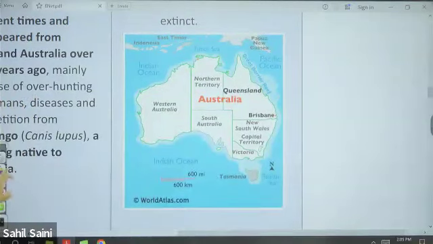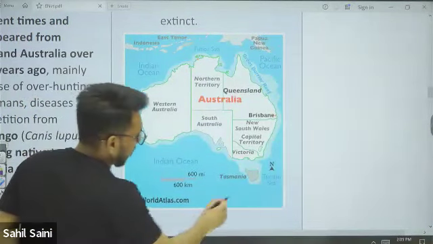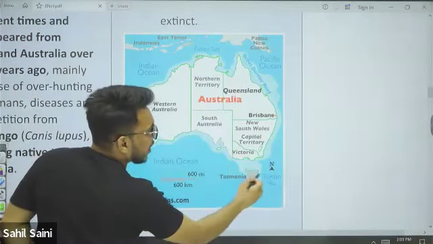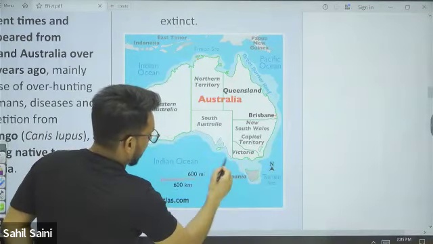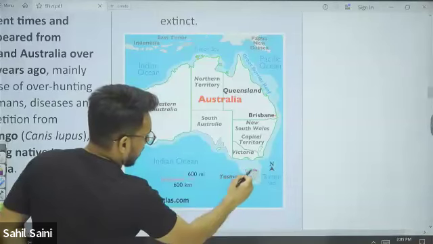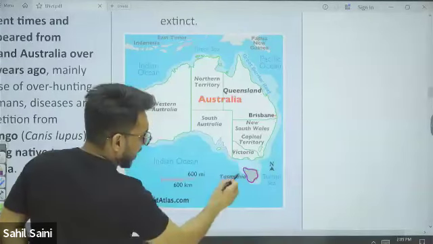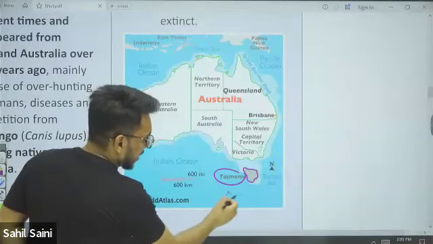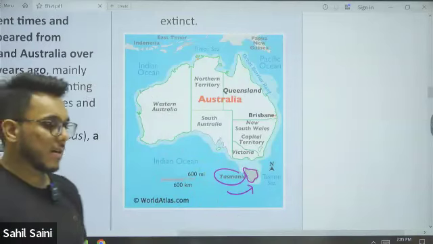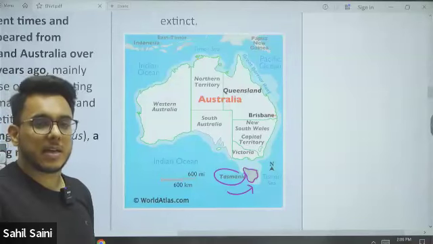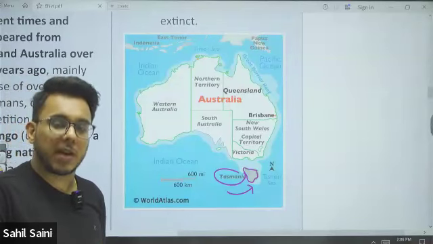Okay. Here we have Australia. Here there is the Tasman Sea. Now here we have Australia. There is Tasmania. Here there is Tasmania. It was found here in Tasmania. So from here, the name Tasmanian tiger or Tasmanian wolf comes.